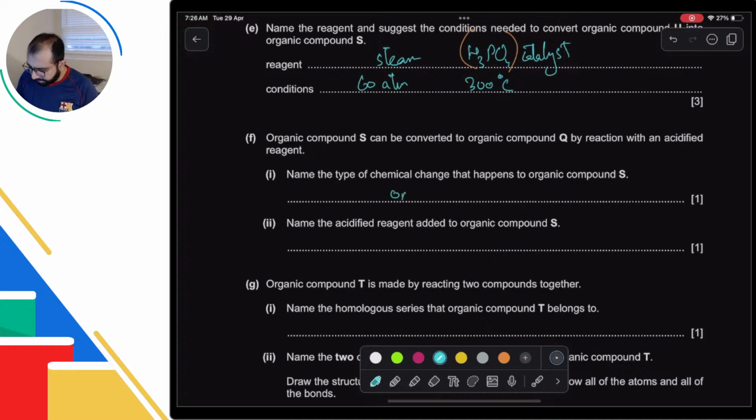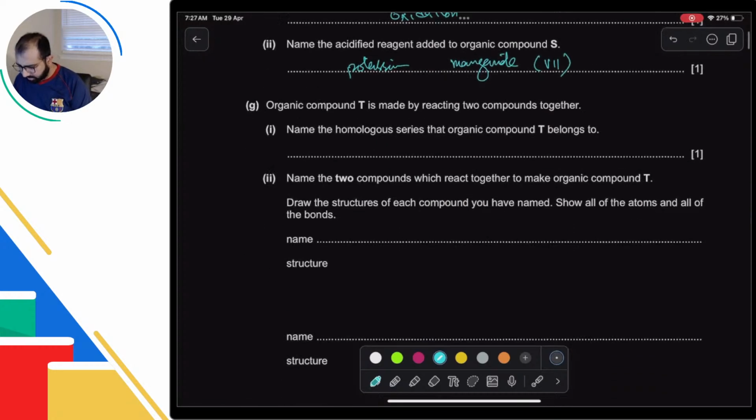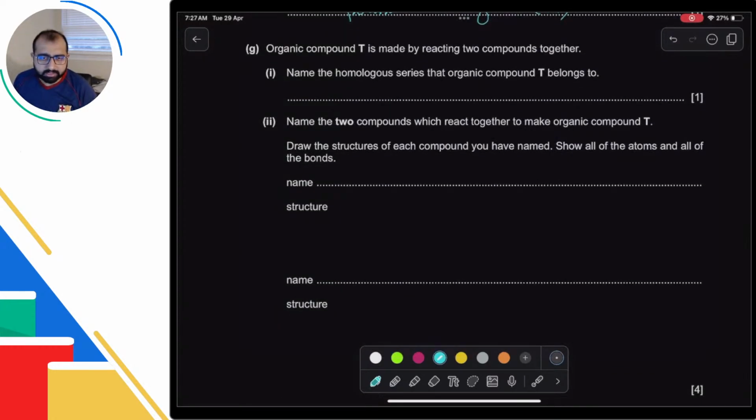So the reaction is oxidation, and we need potassium manganate(VII). Okay, you can give potassium dichromate, that's also good. Dimethyl heptene, you don't need to know that. You don't need to know such complicated names in IGCSE O levels.